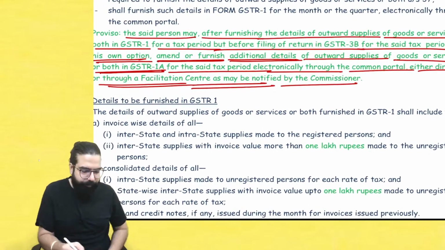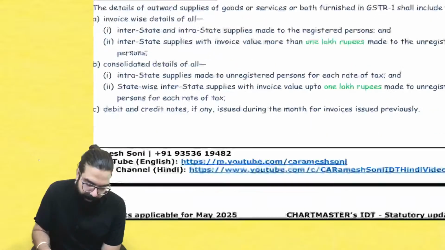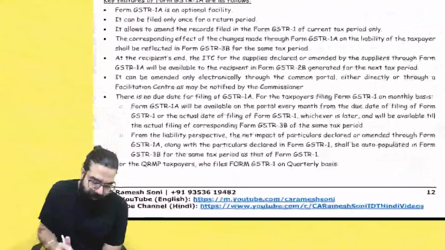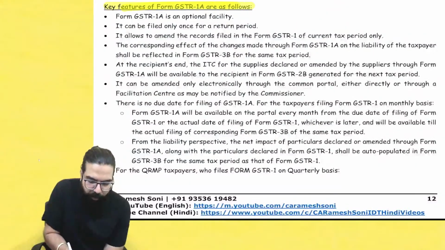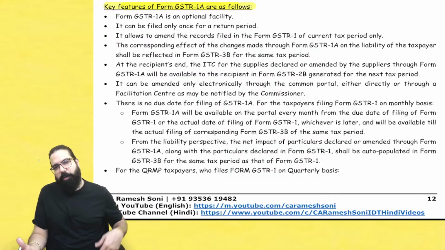The said person may, after filing the details of outward supply in GSTR 1 for a tax period, but before filing GSTR 3B, at his option, amend or add additional details in GSTR 1A for the said period. Now here, there are some questions which they have gone ahead and asked. Please listen. These key features which I have written, they can ask a small point.